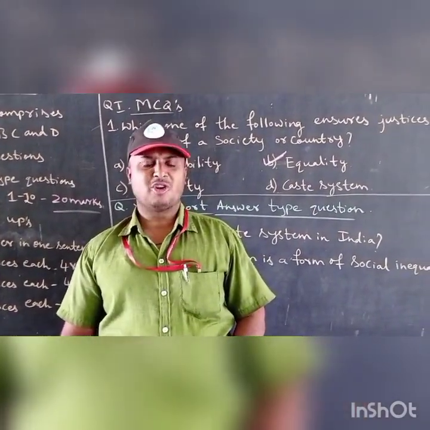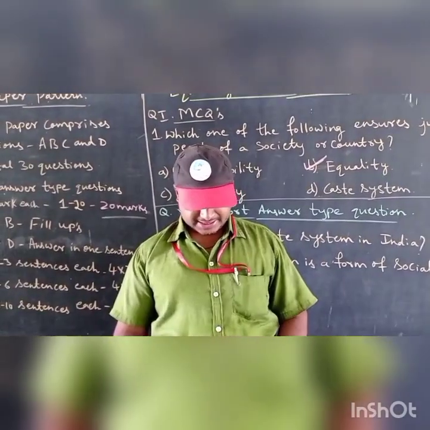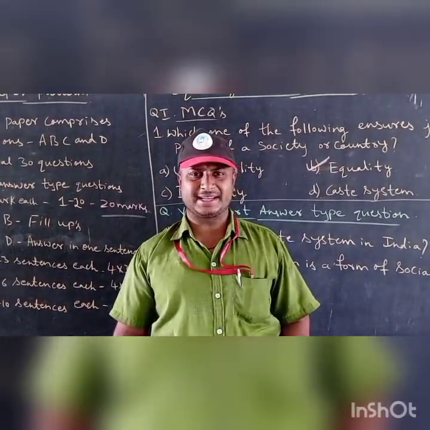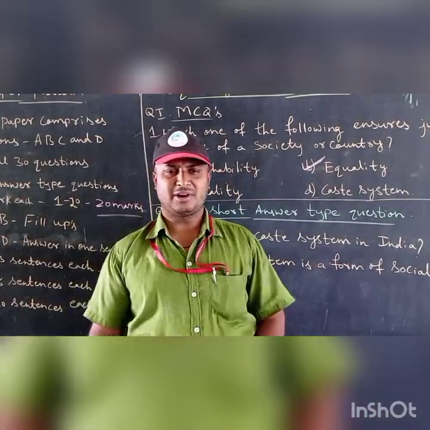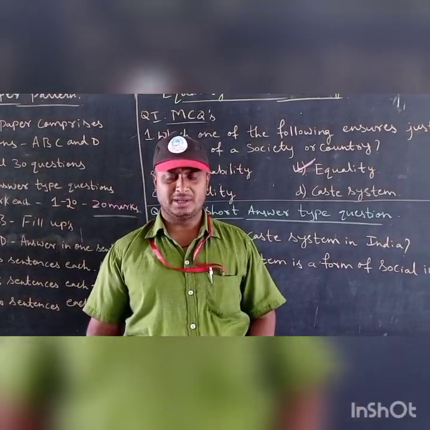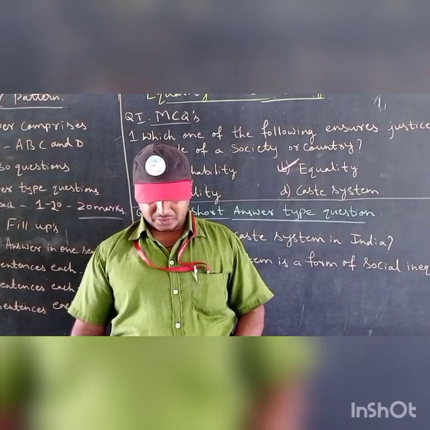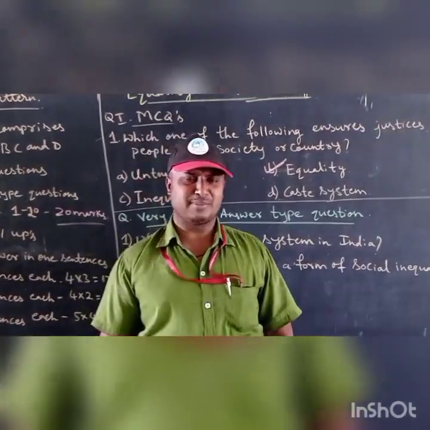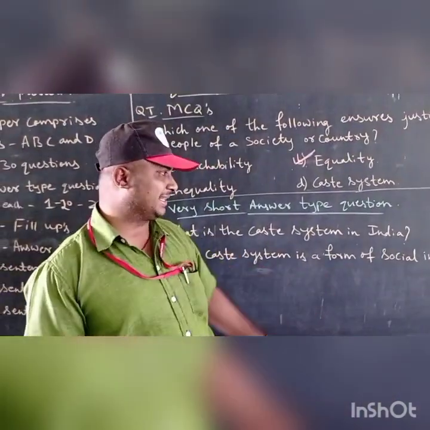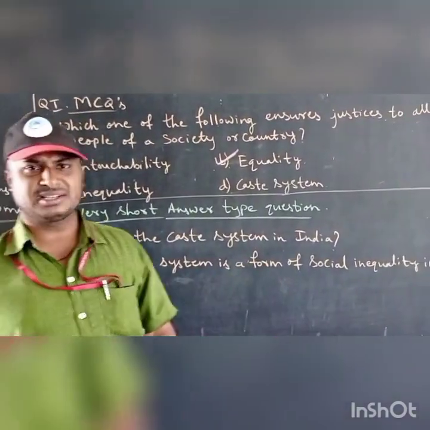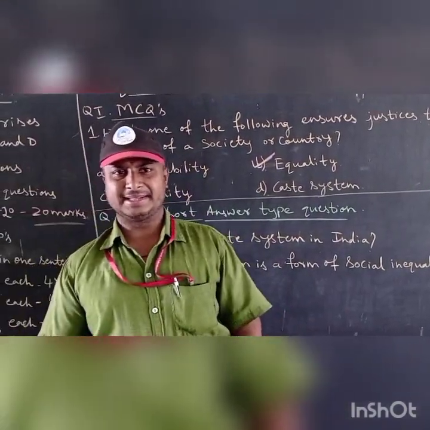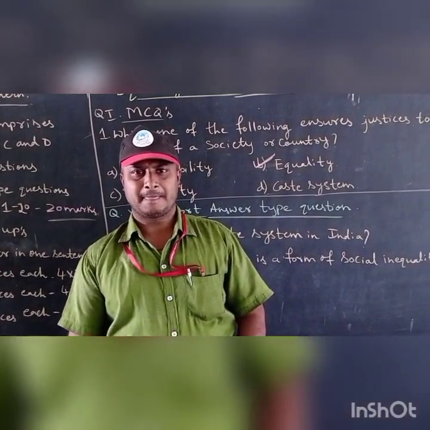It is a predominant social evil that is used to discriminate against a large number of people. If you want, you can add that line also. Like this, you should write the very short answer type questions in one line itself. Now we will discuss